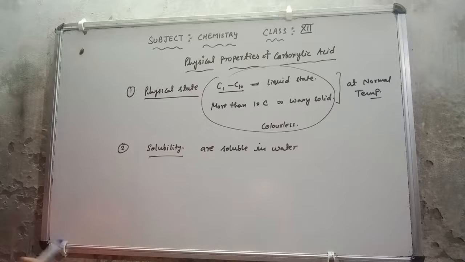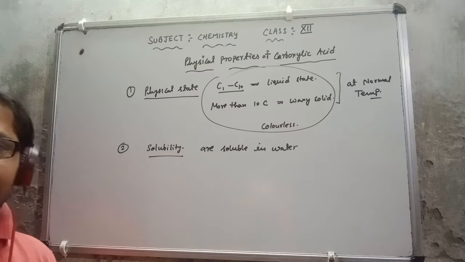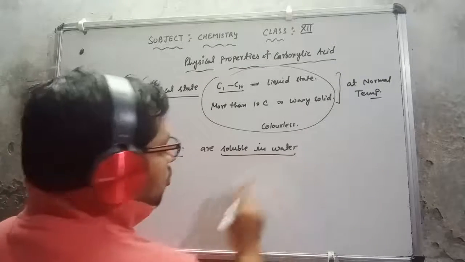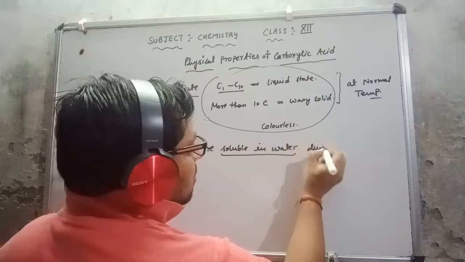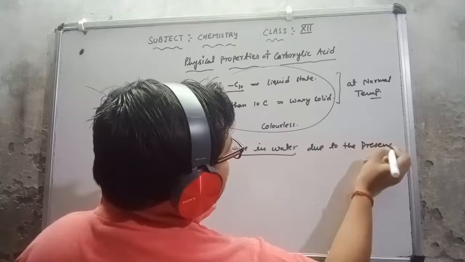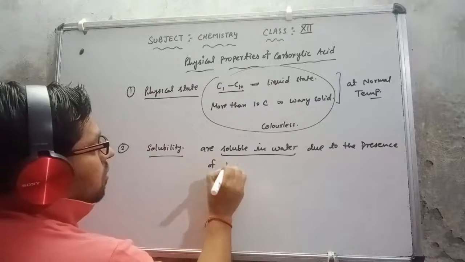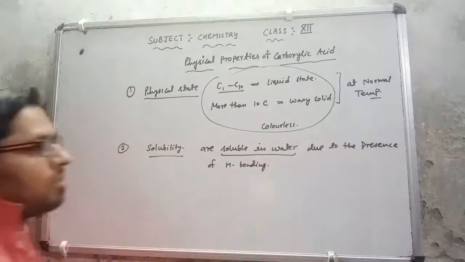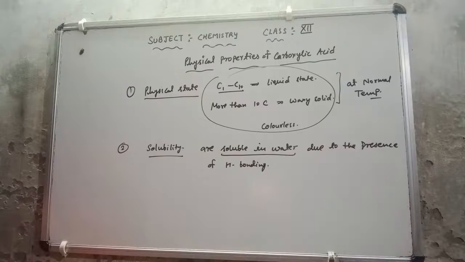As the alkyl chain increases, solubility decreases. Firstly, I will discuss why these are soluble in water. This is due to the presence of hydrogen bonding. Due to hydrogen bonding with water, the lowest members are soluble in water.